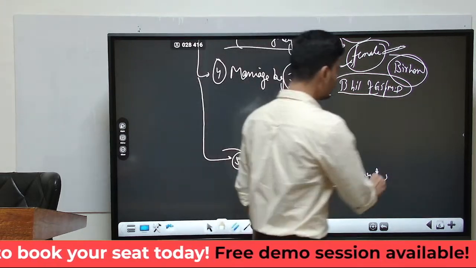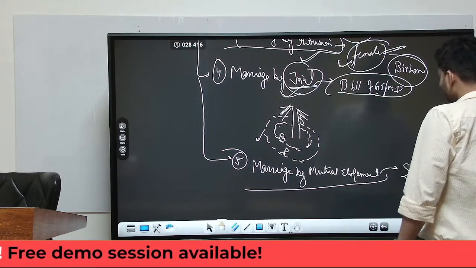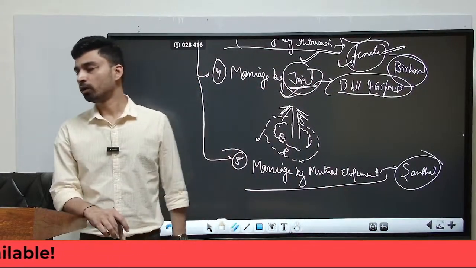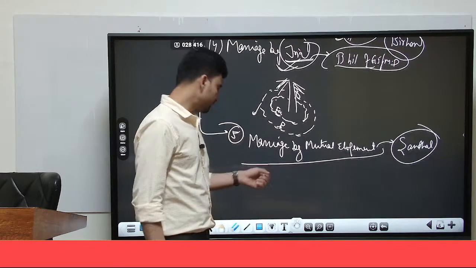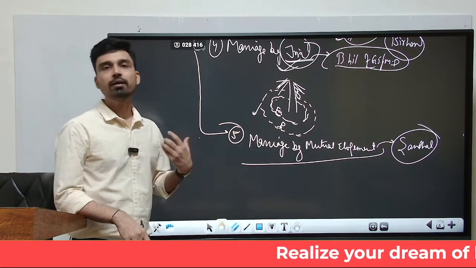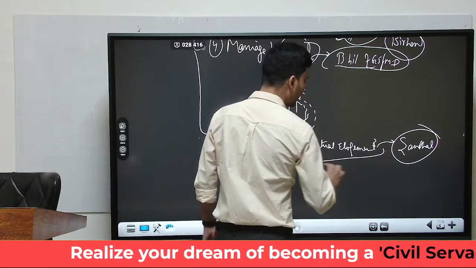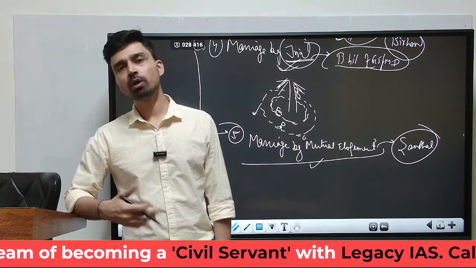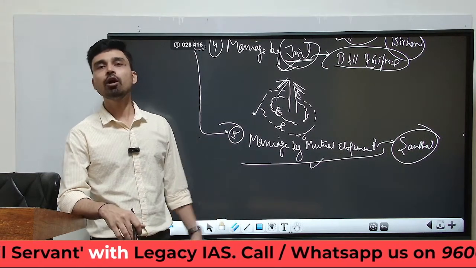So this is something that is practiced in many tribes. The one major tribe that practices this is the Santhal tribe of Jharkhand and West Bengal. So in the Santhal tribes of Jharkhand and West Bengal, what happens? This is practiced when the husband and wife, or what you can say the bride and groom, want to marry each other, but they do not have the blessings of their parents or their elders. That means the elder members of their family do not accept this marriage.